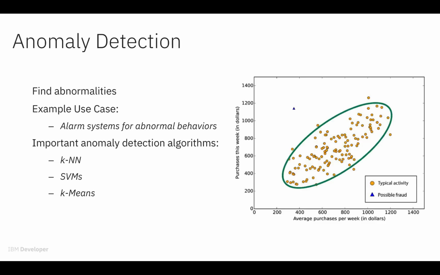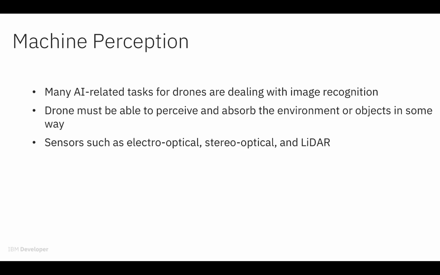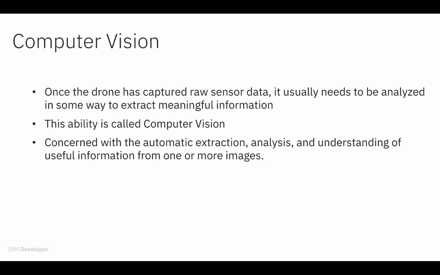So what allows drones to use these machine learning algorithms? Some important concepts to note include machine perception. Many AI-related tasks for drones are dealing with image recognition. The drone must be able to perceive and absorb the environment or objects in some way. They do this using sensors such as electro-optical, stereo-optical, and LiDAR. Computer vision is another important term. Once the drone has captured raw sensor data, it usually needs to be analyzed in some way to extract meaningful information. This ability is called computer vision. This is concerned with the automatic extraction, analysis, and understanding of useful information from one or more images.